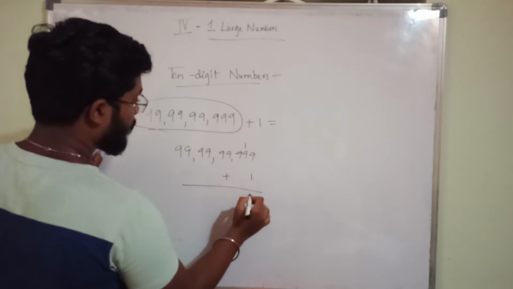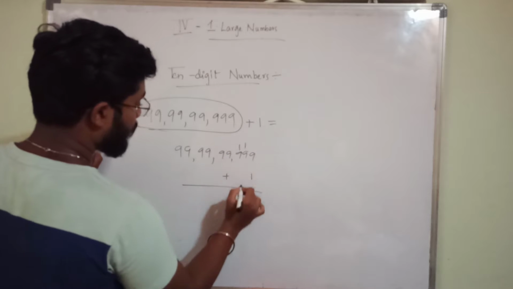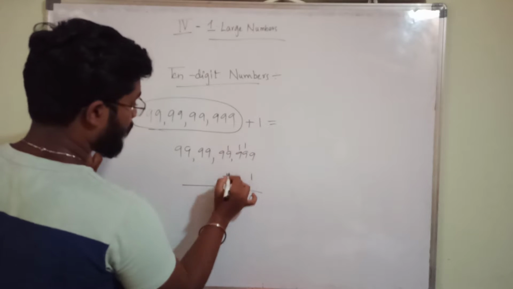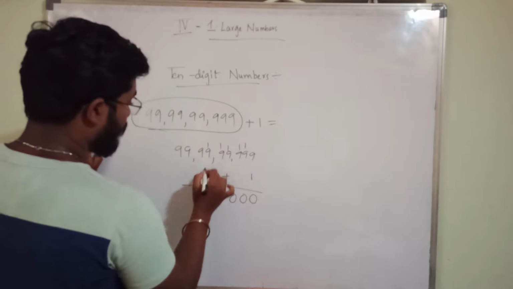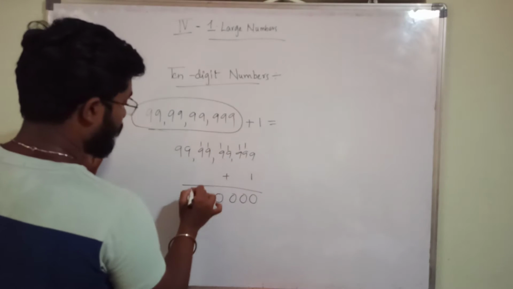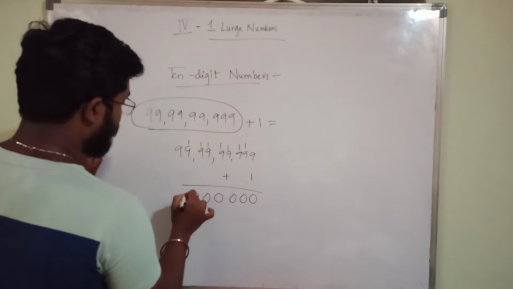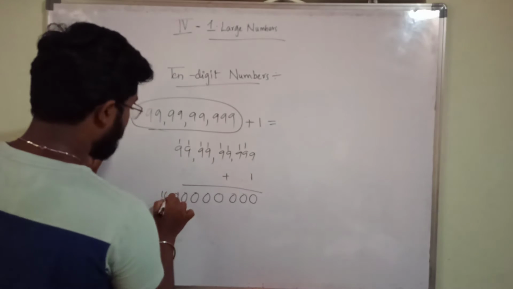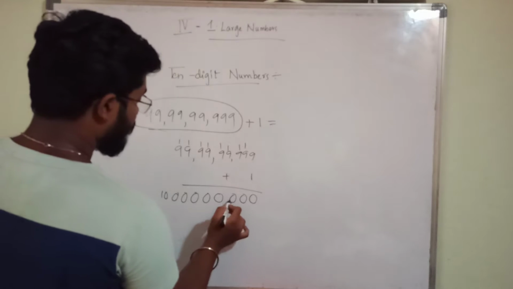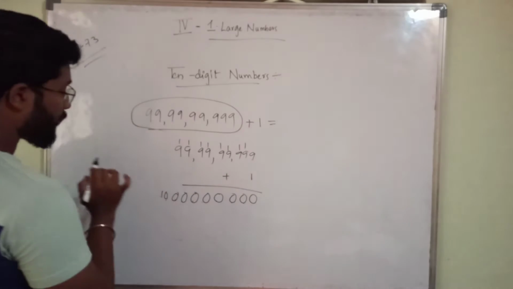9 plus 1, 10. Carrying this through every place, 9 plus 1, 10. So let us see. 1, 2, 3, 4, 5, 6, 7, 8, 9, 10.